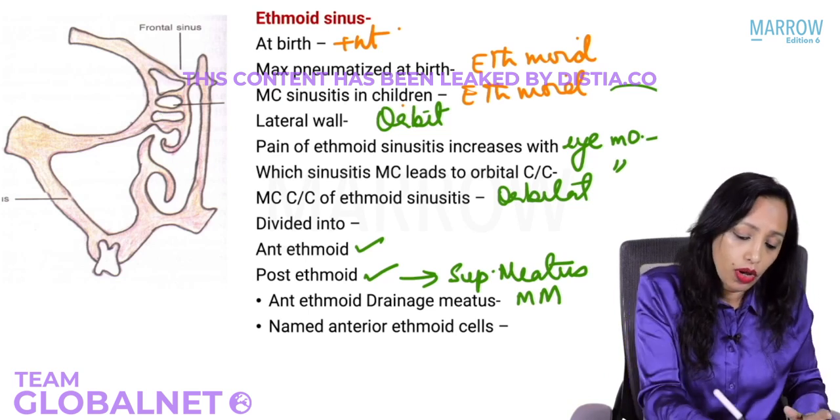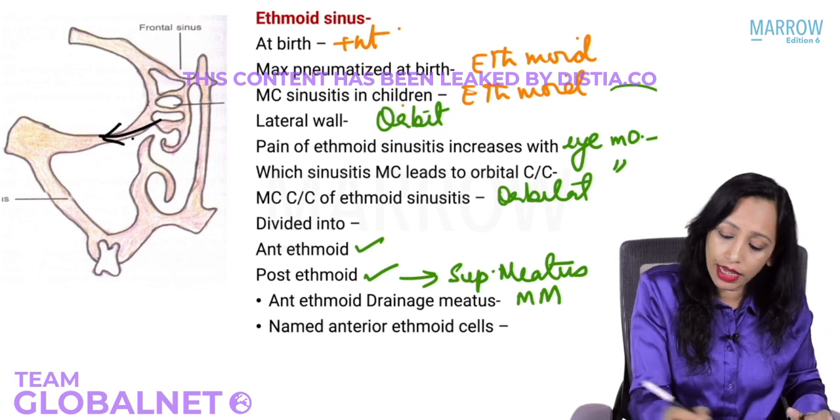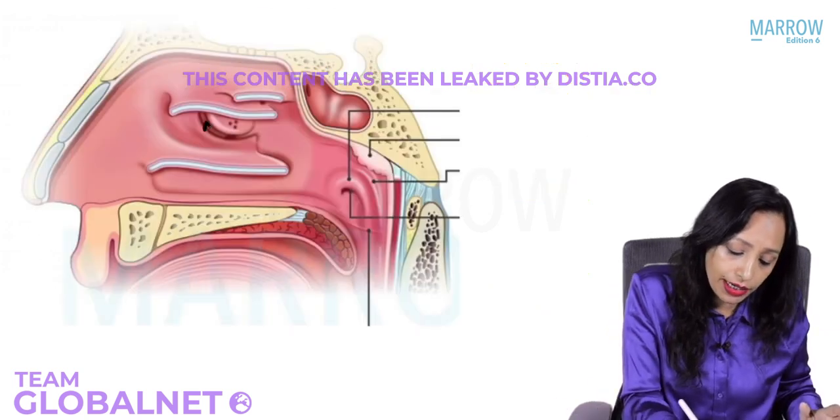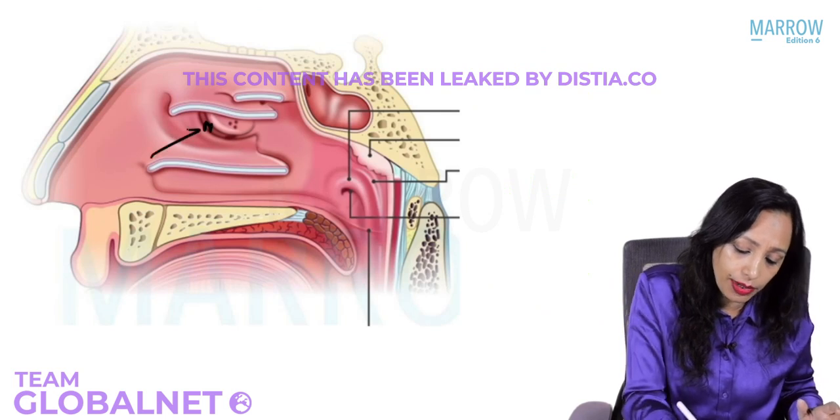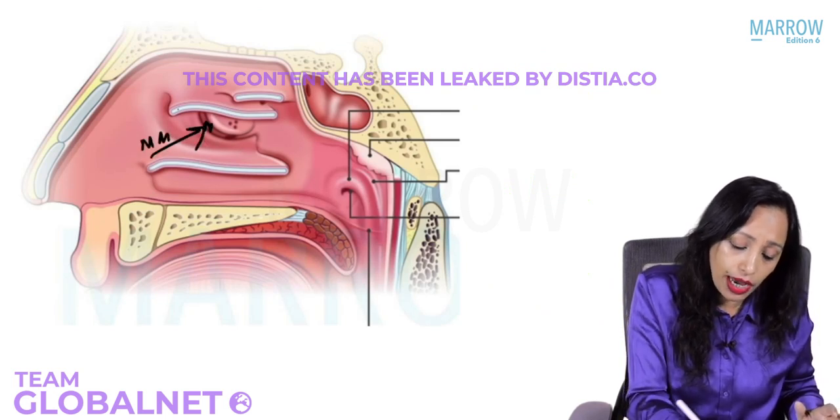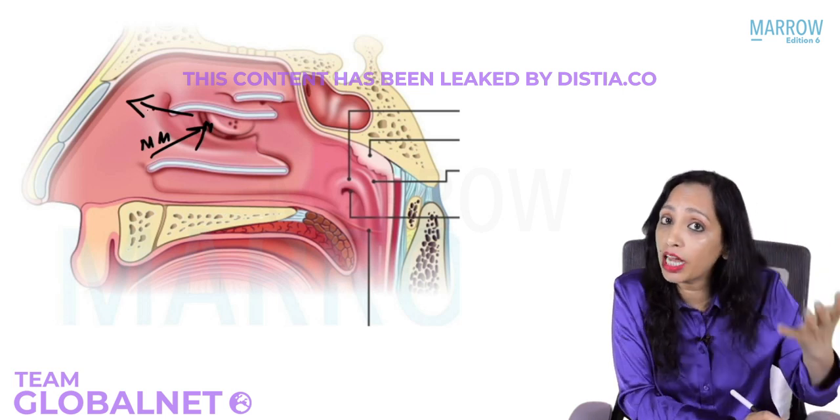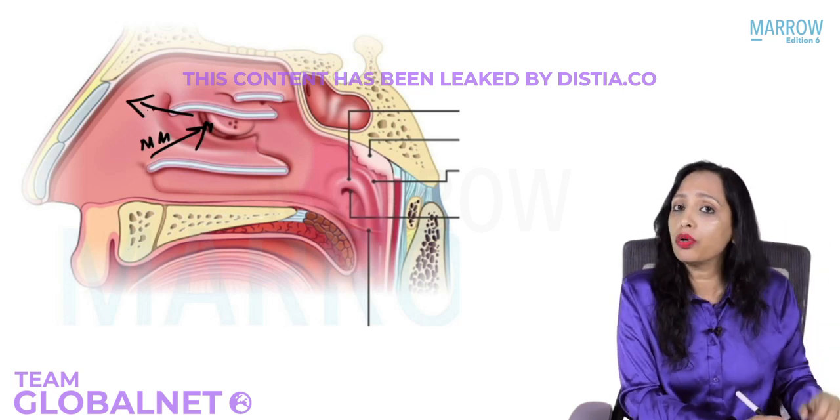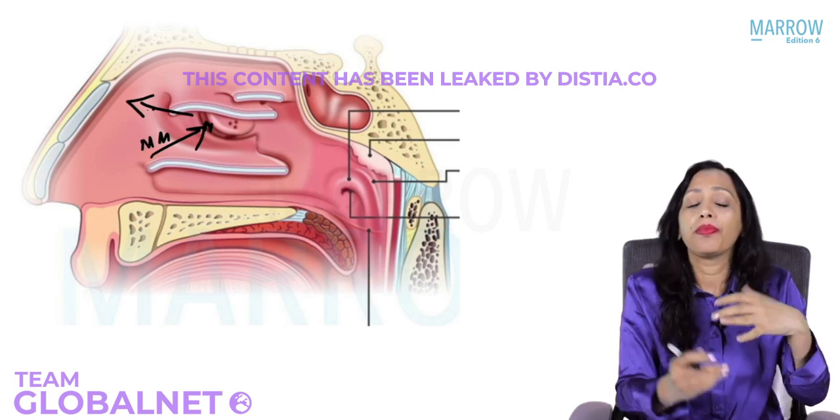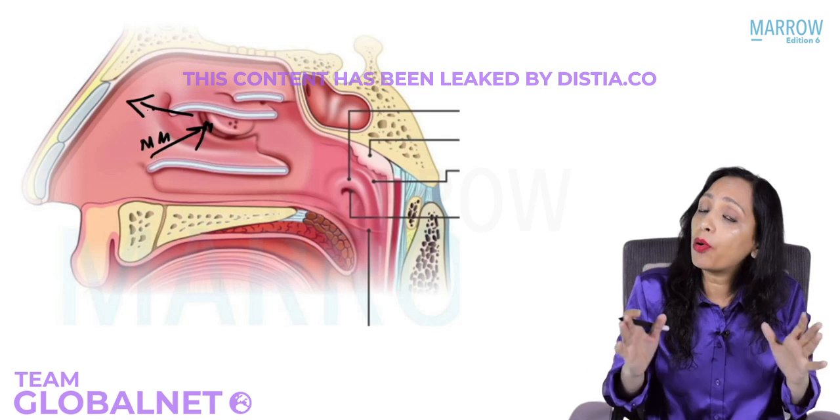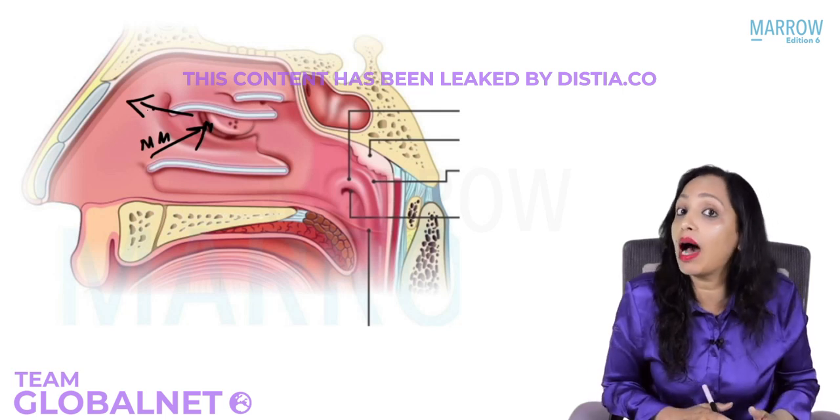They can go laterally a lot. They are supposed to be in the middle meatus area. So this area is the middle meatus area. They can go anterior to the middle meatus, anterior to the attachment of the middle turbinate. So the ones which are going outside are extensively pneumatized, and the most important ones are named.